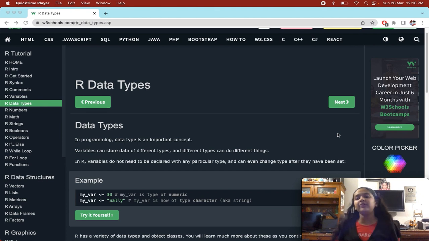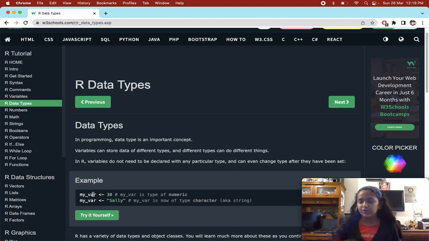It also says that in R, if we have given a value to a variable, like I've given my var the value 30, we can change its value to Sally, a string, from a number to a string. It's not necessary to declare the type, like saying my var string.